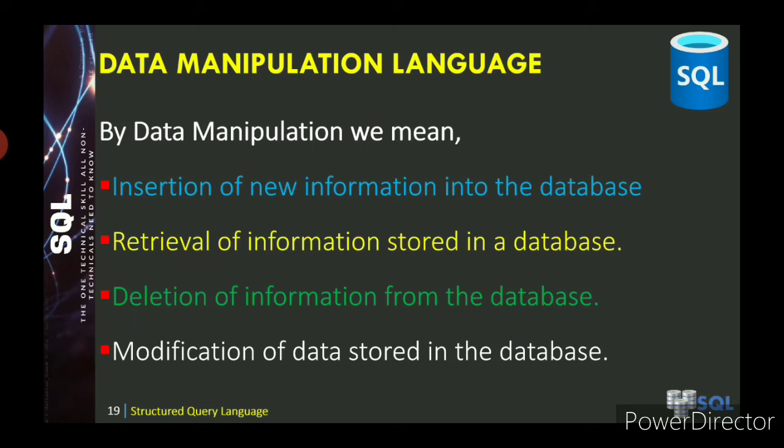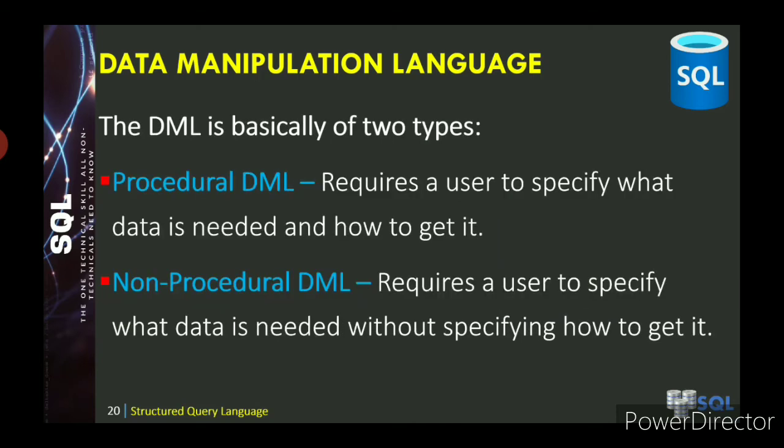Then retrieval means what? Retrieval of information stored in the database. Retrieval means accessing the data. Then deletion of information from the database. Then modification means updating the database. Then in the data manipulation language, DML, you basically have two types. One is a procedural DML, another one is a non-procedural DML.